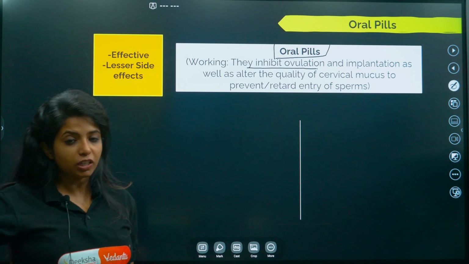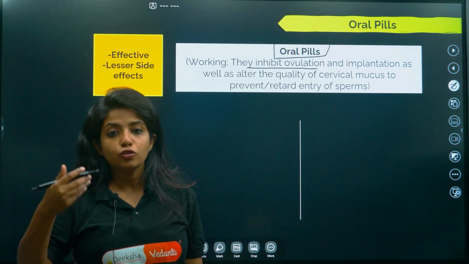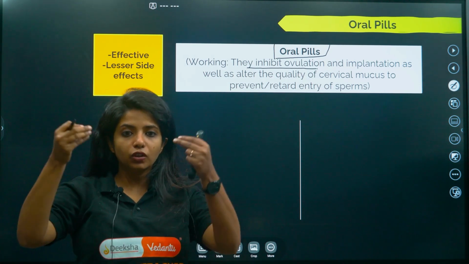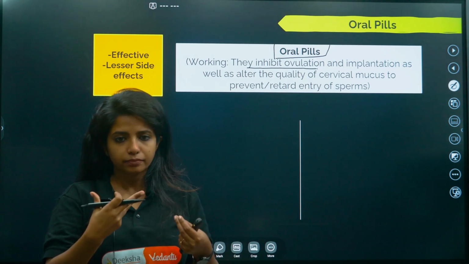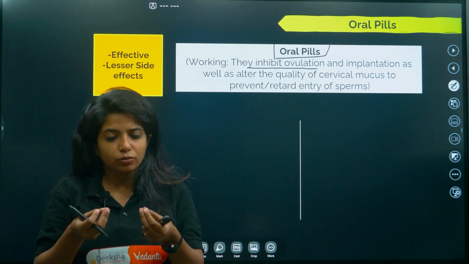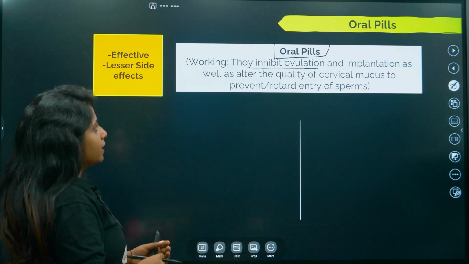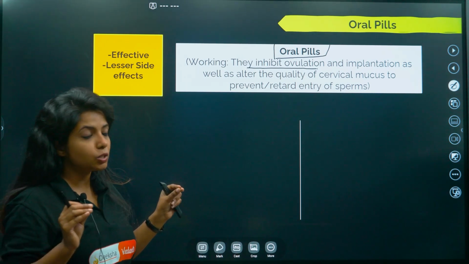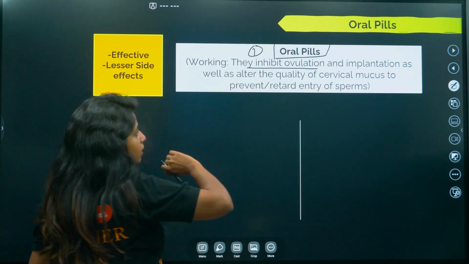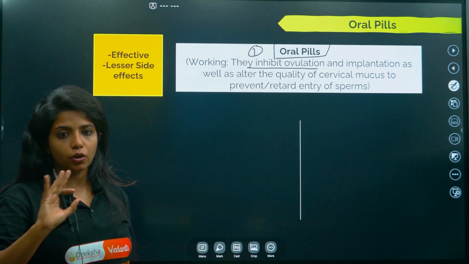So as I said, we learned about Progestasert. Same thing, it is a synthetic form, this is the natural form. Progesterone, as I said, thickens the cervical mucus so that the sperm cannot enter. Also when babies are being maintained over there, it is so that nothing goes down and nothing gets in. So basically the major function of this is to inhibit ovulation. Clear? You cannot have ovulation happen. The sperm could enter, but ovulation did not happen.